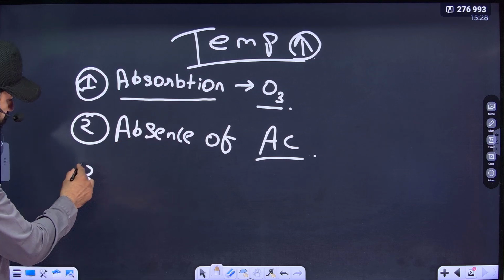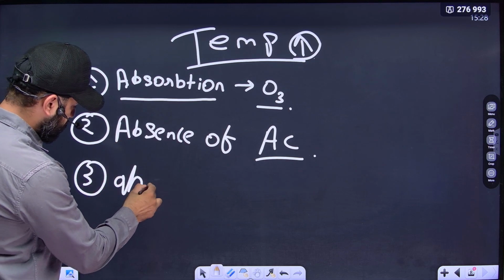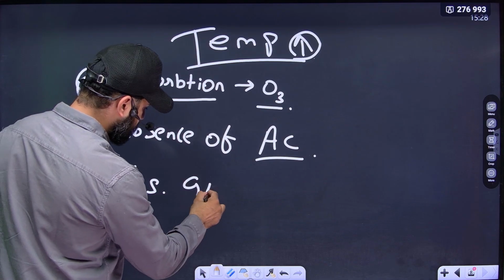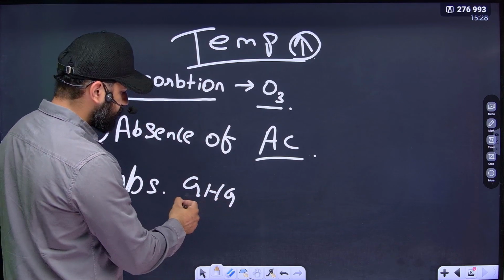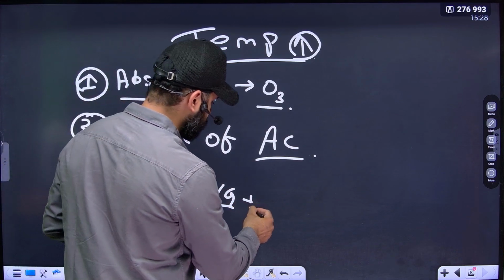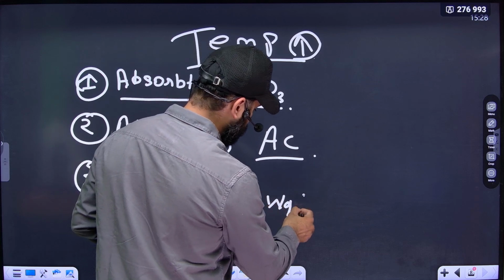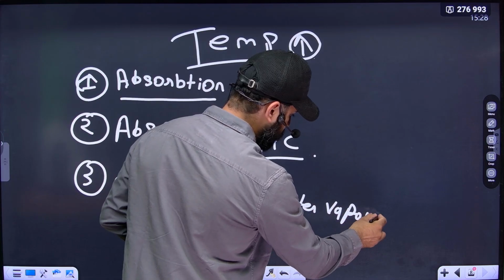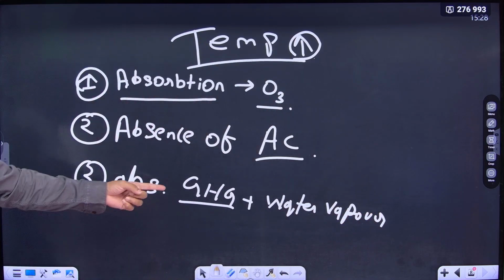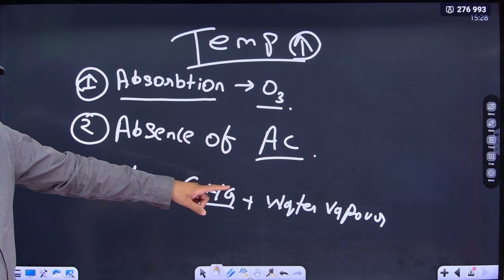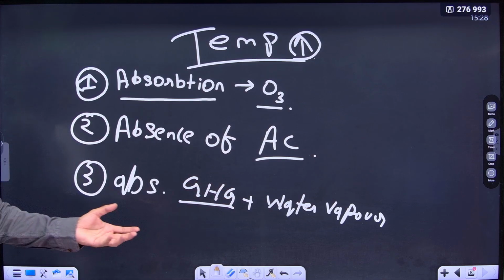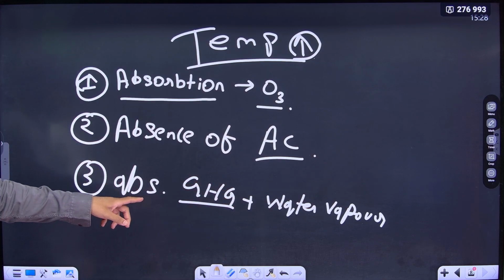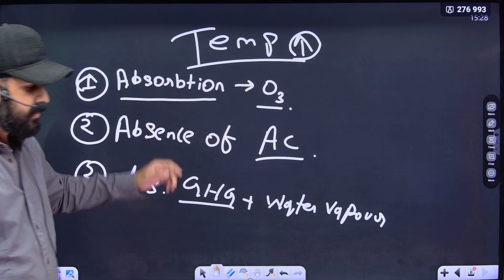The third is the absence of GHG, or we can simply say greenhouse gases, plus water vapor. So the absence of greenhouse gases and water vapor, which are responsible for accumulation of heat, is also there in the stratosphere, therefore the temperature increases.